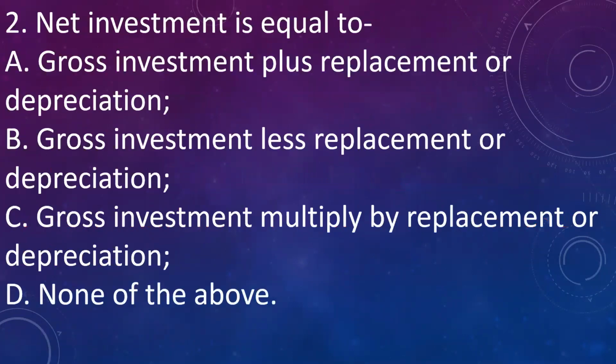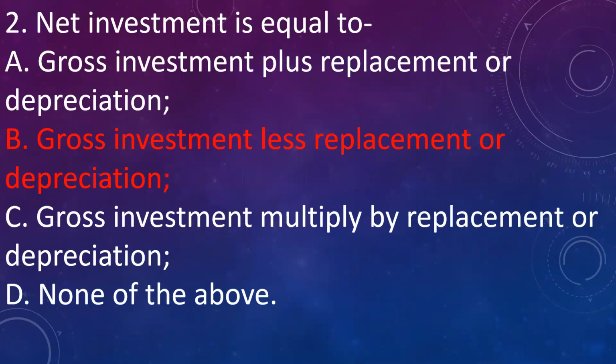A second question is, net investment is equal to: A. Gross investment plus replacement or depreciation. B. Gross investment less replacement or depreciation. C. Gross investment multiplied by replacement or depreciation. D. None of the above. Answer is B. Gross investment less replacement or depreciation gives us net investment.